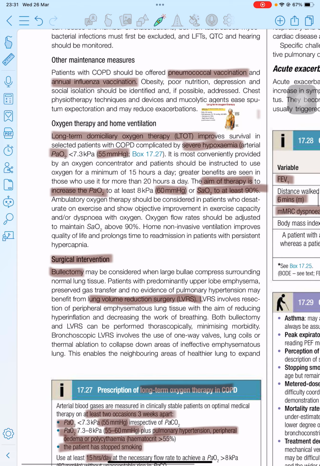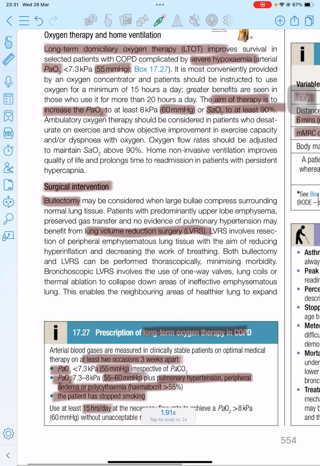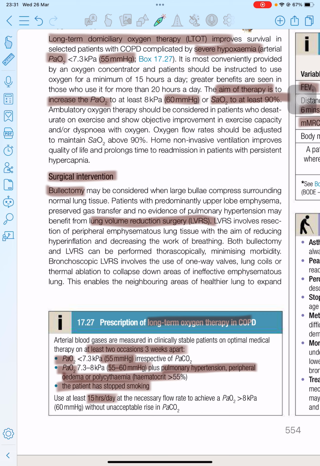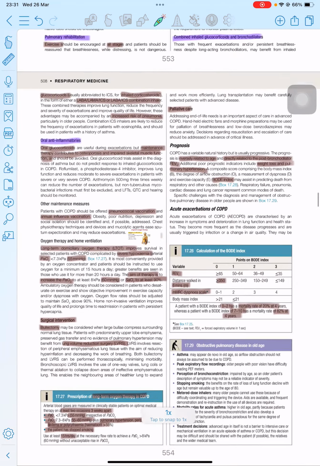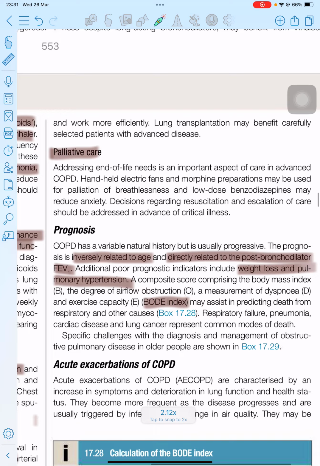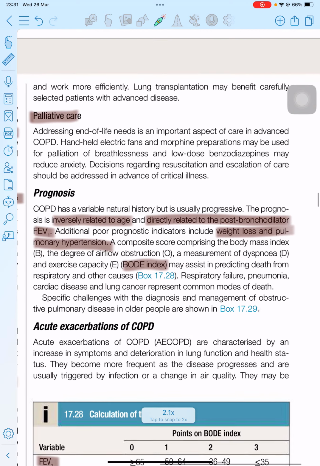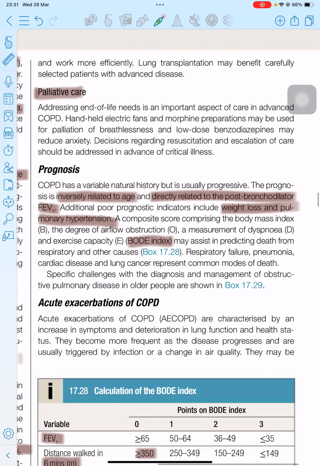And here, if medical intervention doesn't work, then we can go for surgical intervention. Surgical intervention includes bullectomy and lung volume reduction surgery, and even in severe cases we can undergo lung transplant. And prognosis is inversely related to age.